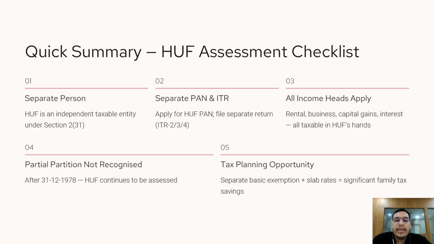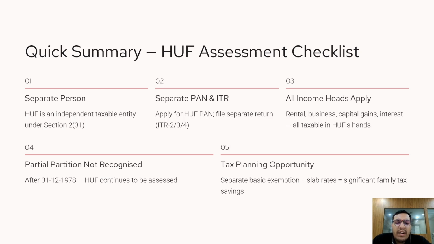Let's quickly revise everything. An HUF is a separate taxable person under Section 2 Clause 31 of the Income Tax Act. It has its own PAN and files its own income tax return. It can earn income under different heads and is taxed separately from its members. It also enjoys its own basic exemption limit and slab rates.